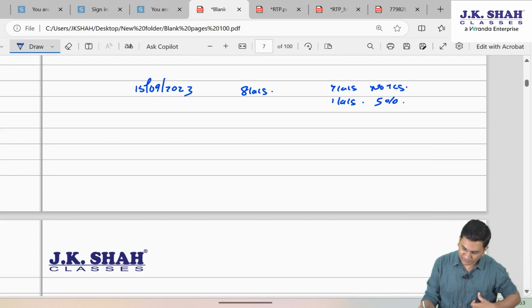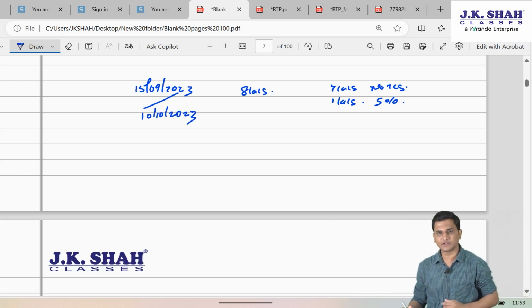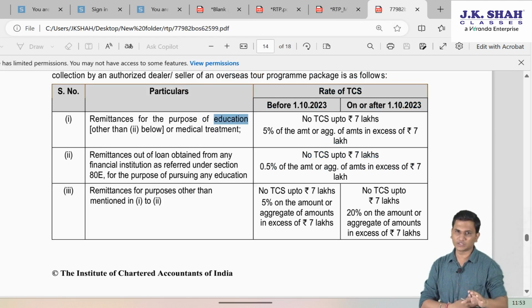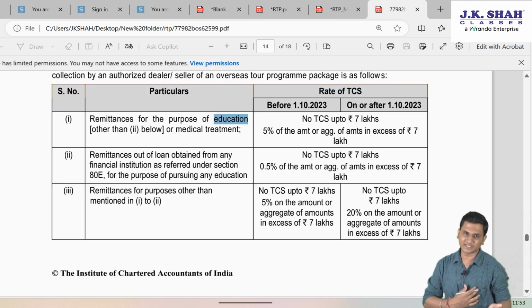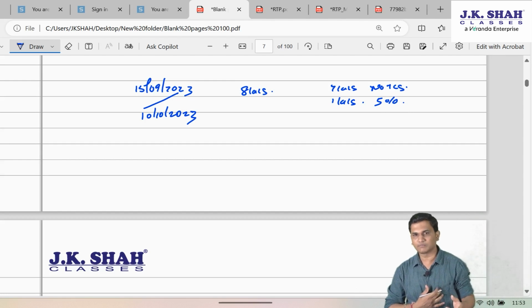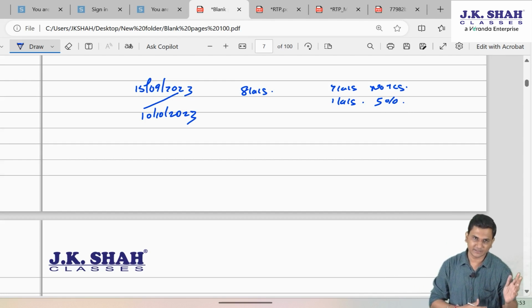Similarly, even if this date was 10th October 23, that is after amendment, still if the purpose remains same, education purpose without taking a loan, then also the limits are same. So then also up to 7 lakh no TCS, above 7 lakh that is 1 lakh, 5%.